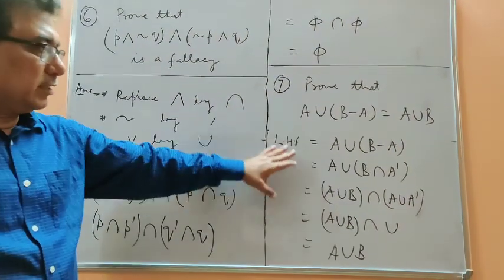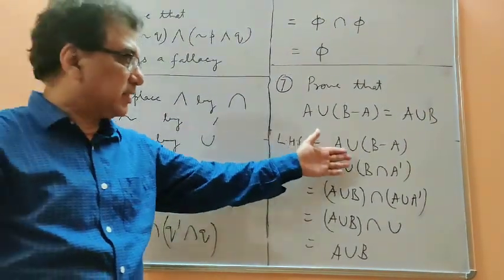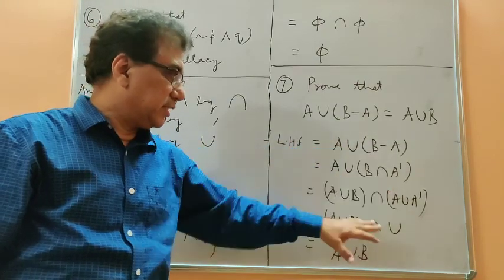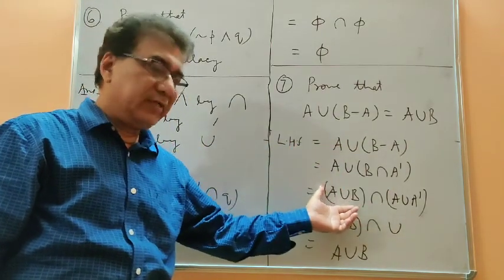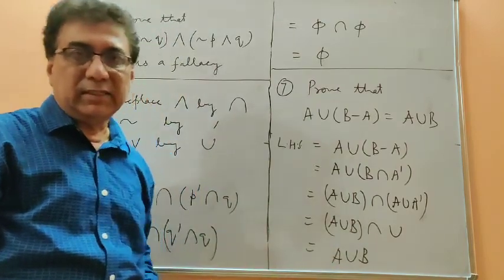Now this is an NCERT question, again very simple. Going with the left hand side, I have replaced this difference by intersection, and then we have operated the same way as the previous one. So we get the result A union B.